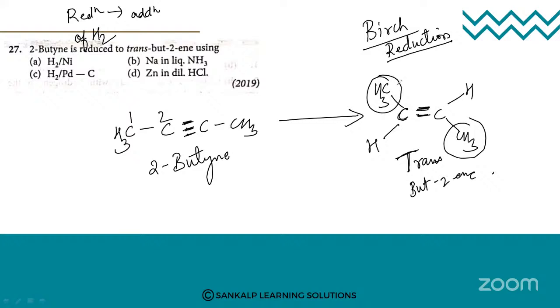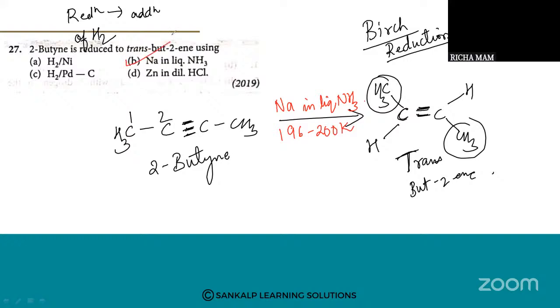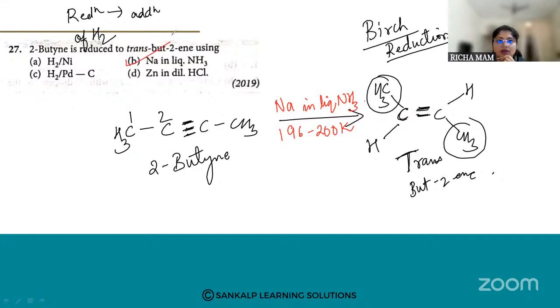So how can you do this? You can do this by using sodium in liquid ammonia. The temperature condition is 196 to 200 Kelvin. This is the required condition. If you use this particular temperature and the reagent, sodium in liquid ammonia, you can get trans-butene. So option number B.